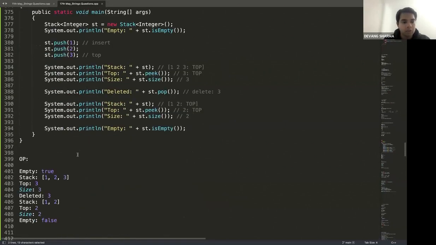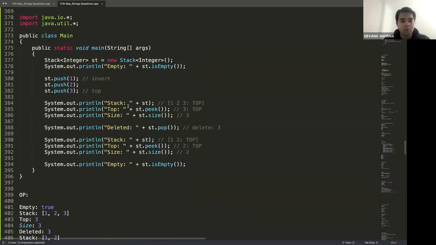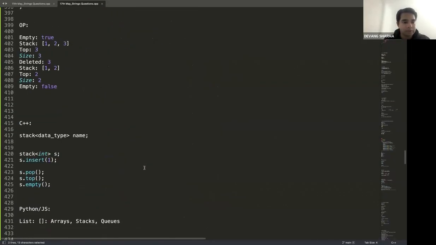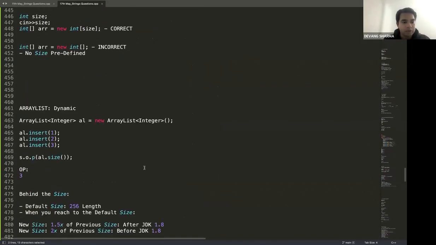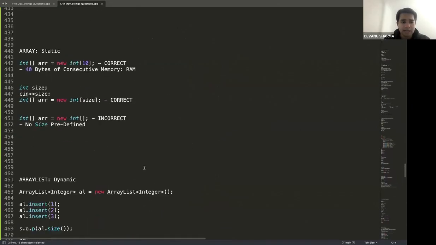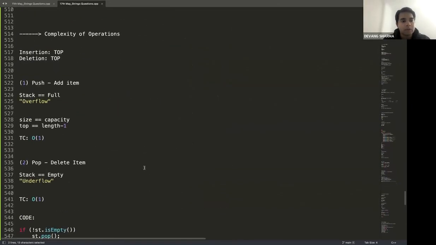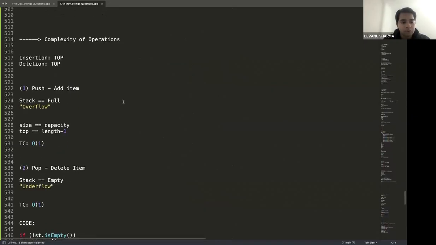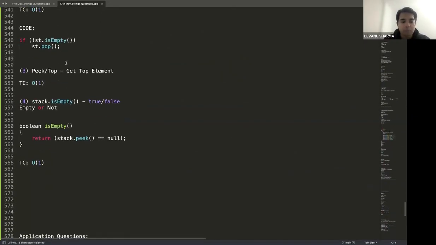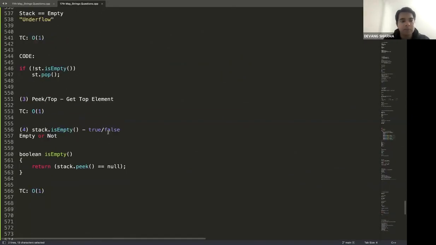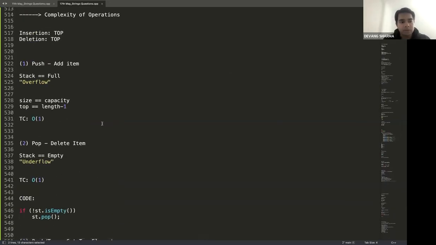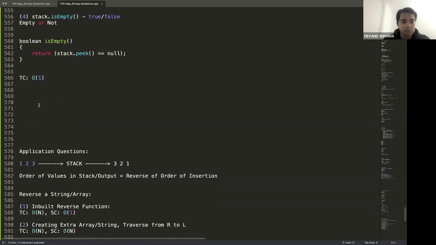And then we finally write down the code. We understand, talk about push, pop, peek, and is empty functions. Then we talked about difference between array and array list in general versus static versus dynamic data type in general. Then we talked about complexity of operations, push, pop, peek, as well as is empty. All of them are big O of one operations. Only thing to consider while you're inserting, just take care of the overflow. While you're deleting, take care of the underflow part.